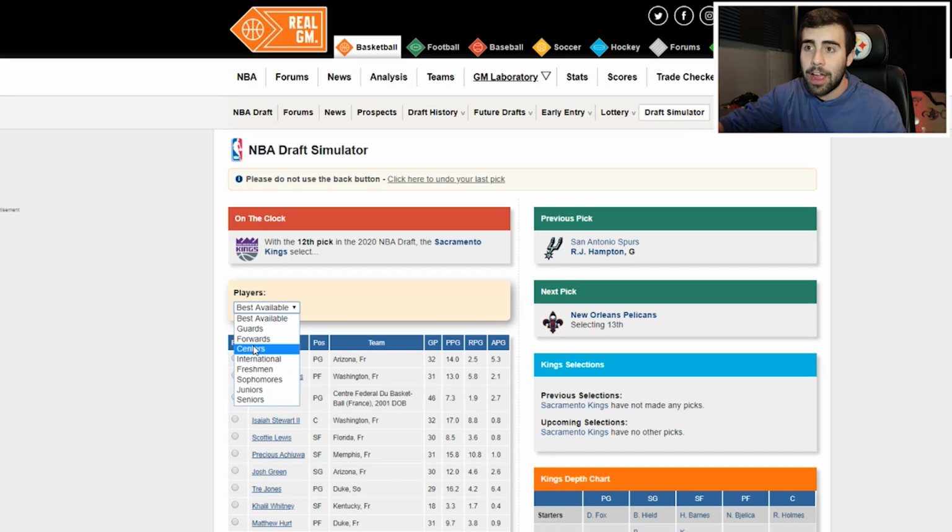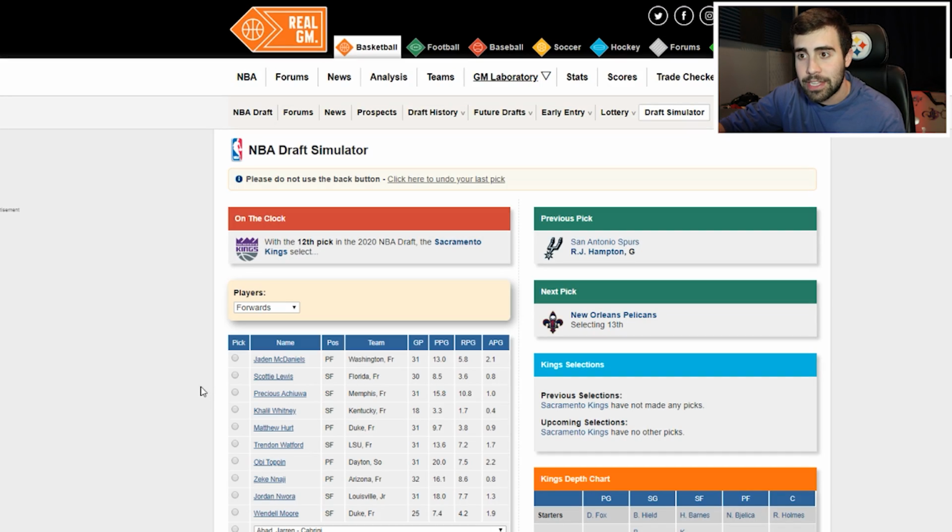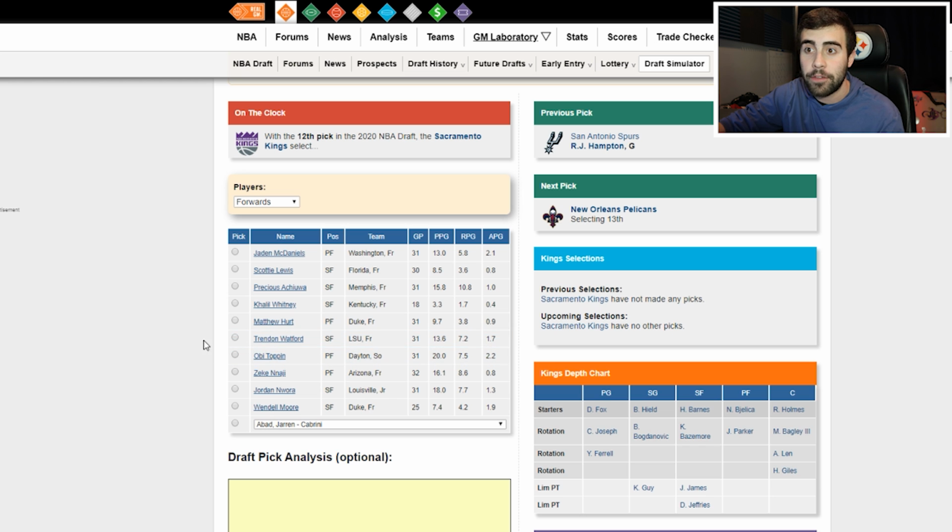They have Harrison Barnes. They have Richaun Holmes. So they don't really have any starter needs. Obviously, they would like an upgrade over Harrison Barnes or probably Bagley. And sure, they would like a better shooting guard than Hield and a center than Holmes. But I think in this draft, they're going to probably look at Obi Toppin here with this pick here at 12 if he's on the board.